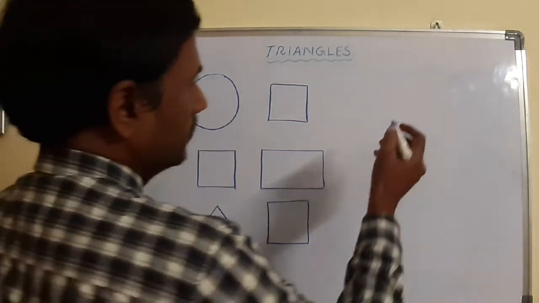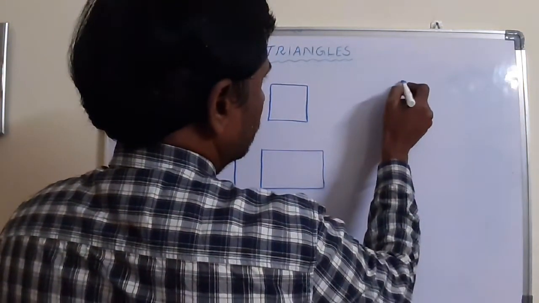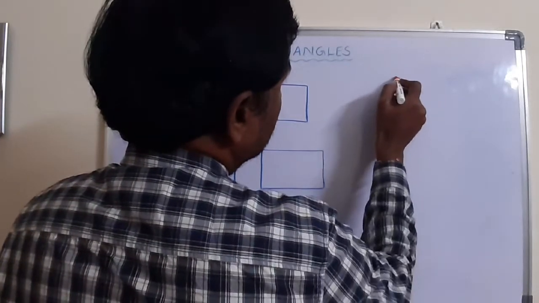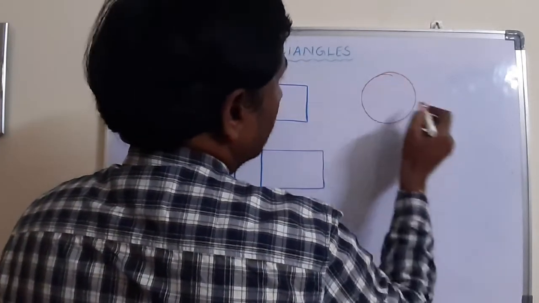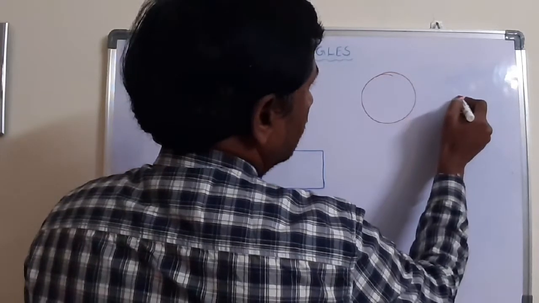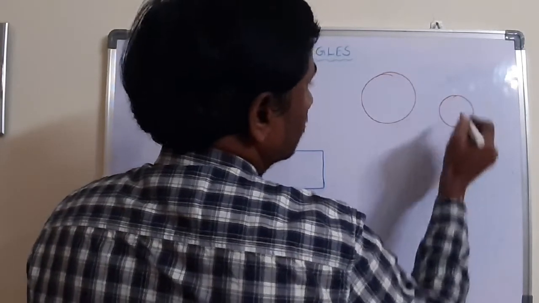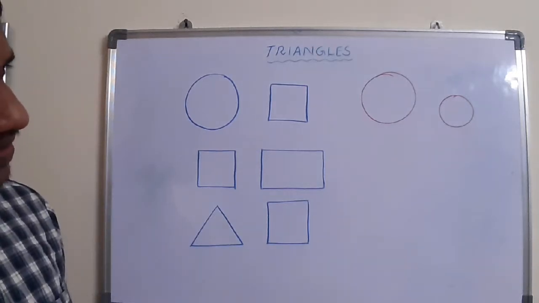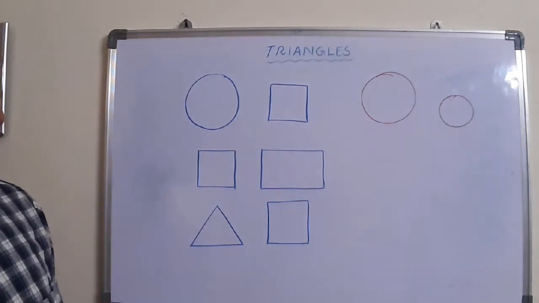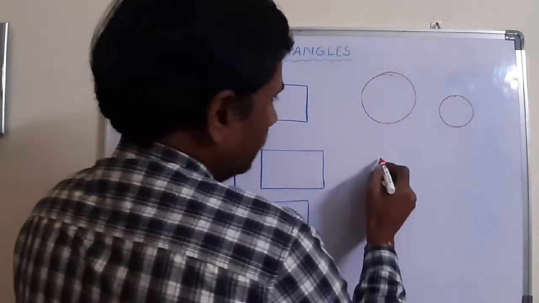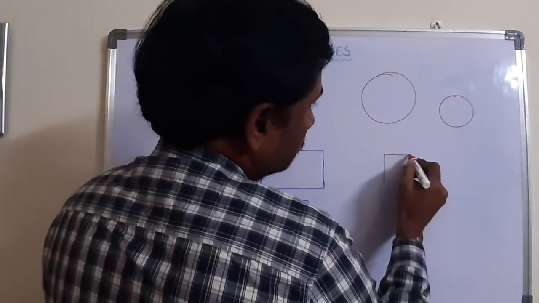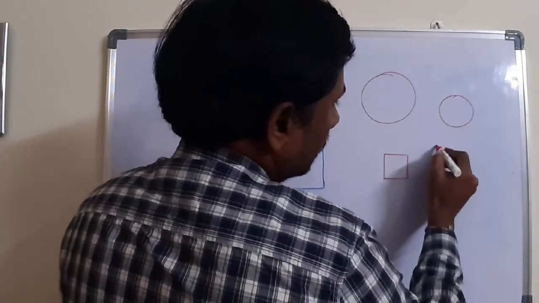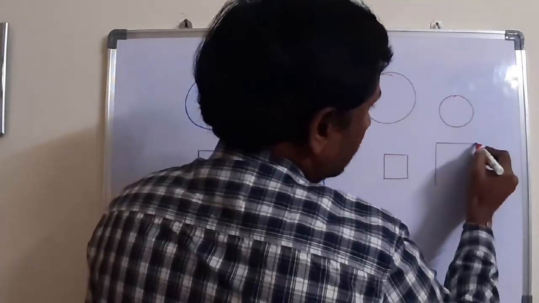For example, if I take a circle and one more small circle, can we say these two are similar? Looks like the same or not? Yes. Suppose I take a small square and here a somewhat bigger square.